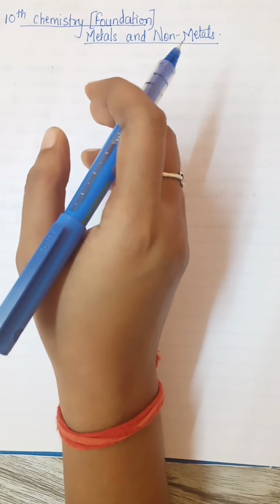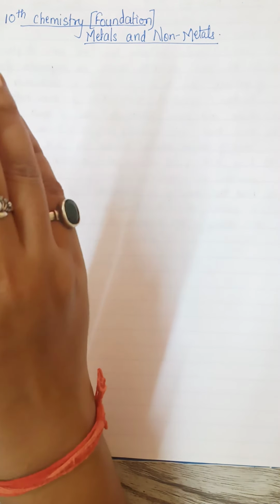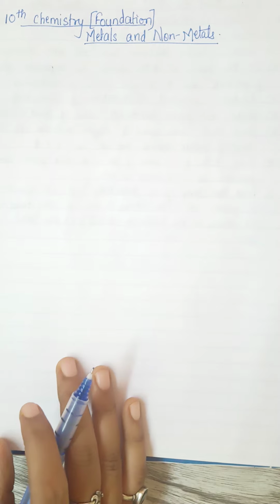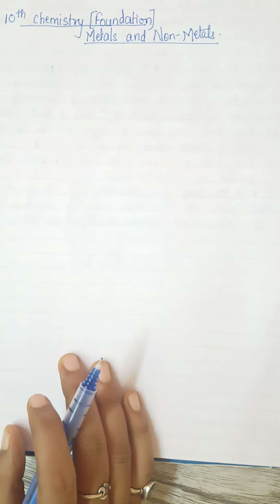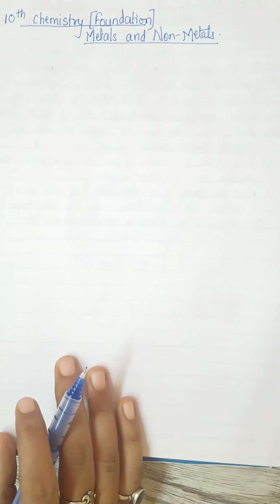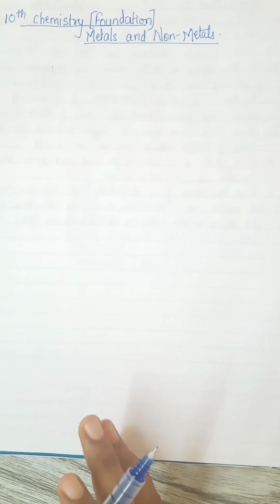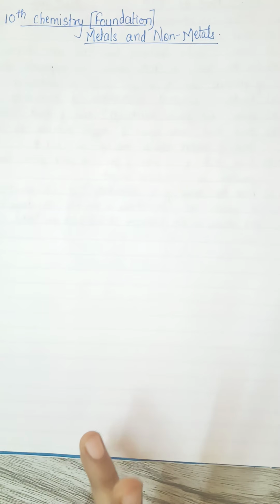Right, now once you have prepared the metal oxide, it's time for the reduction of these metal oxides. So we'll be reducing the metal oxide which is formed with the help of calcination and roasting. I have told you which ores can undergo calcination, and which can undergo roasting. I have also told you about the chloride ores.